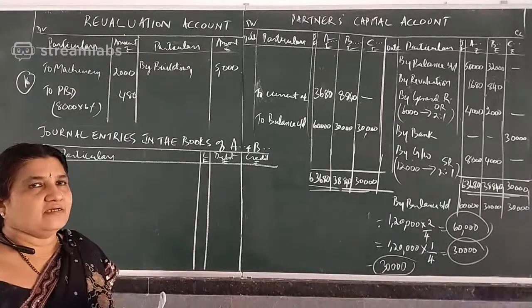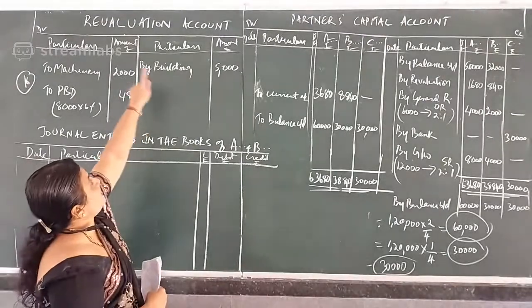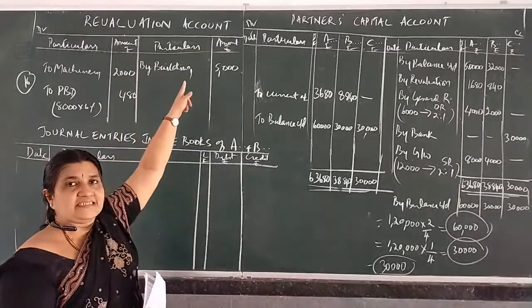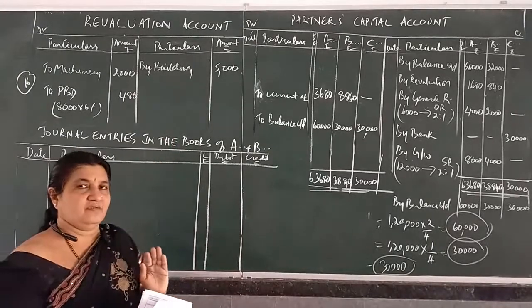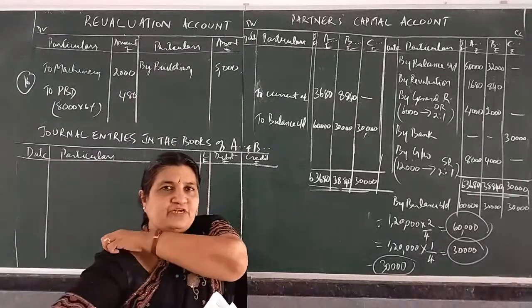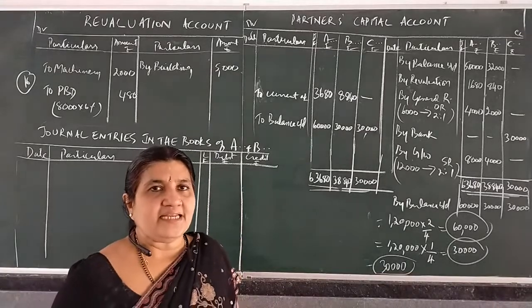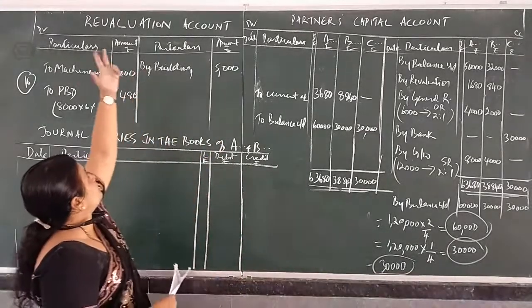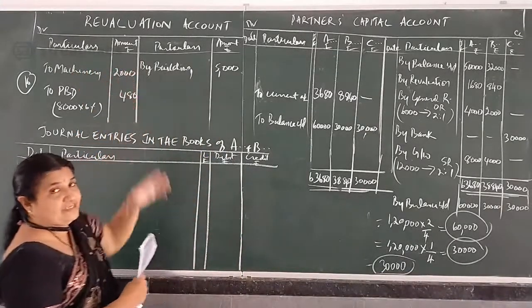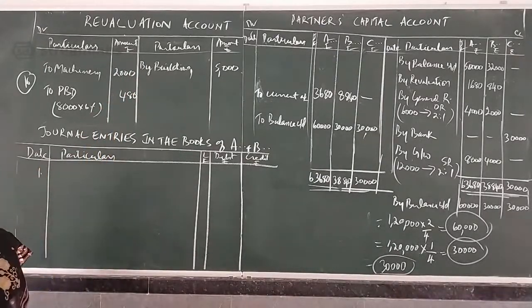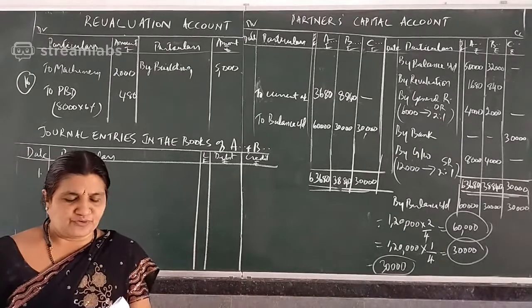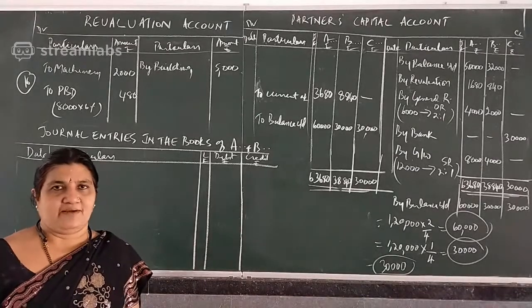First entry, building account debtor to revaluation, increase in asset and decrease in liability. Same order I will go, how I have explained. First revaluation 3 entries will do, increase in asset and decrease in liability. So first entry 1, 2, 3 you write, date we are not writing. If you want date of admission you can write, otherwise just write the serial number.